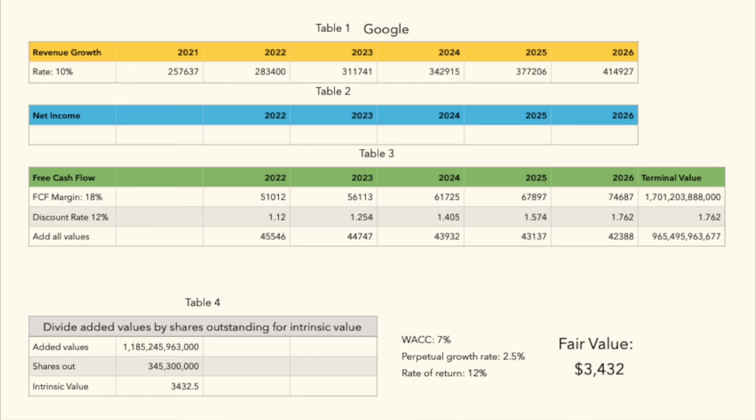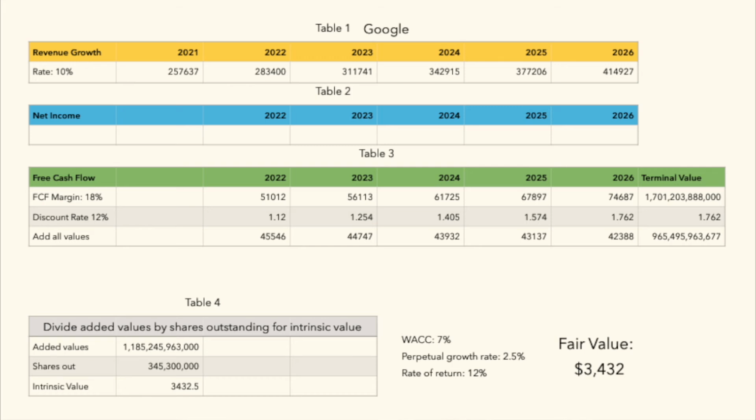Now, I did run a compound annual growth rate on the last 5 years of their revenue, and it was about 18.3%. So they grew on an average of about 18% each year. I also took a look at some of the analyst estimates, and the average for the year 2022 was about 18%. And then for 2023, about 15%. Keeping all these numbers in mind, I thought that 10% revenue growth was more than conservative considering how well Google has been doing.